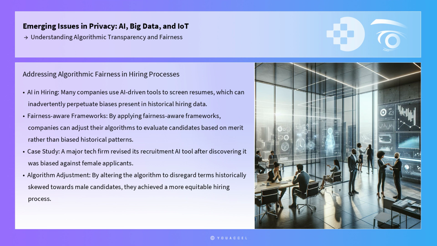A practical example of addressing algorithmic fairness is evident in the hiring process. Many companies use AI-driven tools to screen resumes, which can inadvertently perpetuate biases present in historical hiring data. By applying fairness-aware frameworks, companies can adjust their algorithms to evaluate candidates based on merit rather than biased historical patterns. This was demonstrated when a major tech firm revised its recruitment AI tool after discovering it was biased against female applicants. By altering the algorithm to disregard terms that were historically skewed towards male candidates, they achieved a more equitable hiring process.